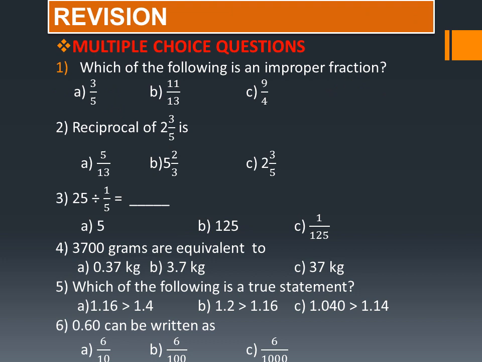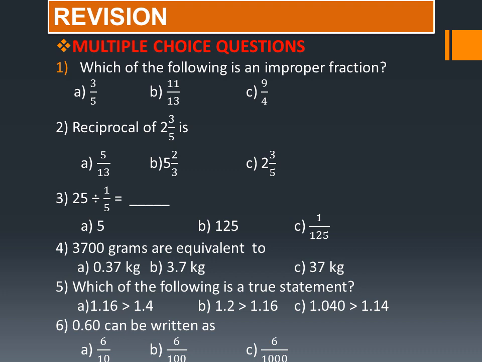Children, here I have given multiple choice questions. You have to go through all the questions and solve them. First one, which one of the following is an improper fraction? You already know that in an improper fraction, the numerator is greater than the denominator. So you can easily find out.